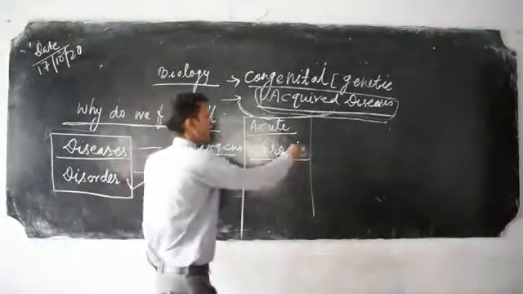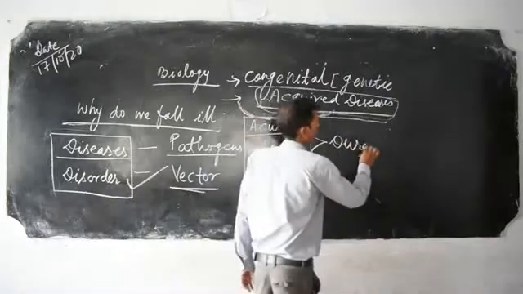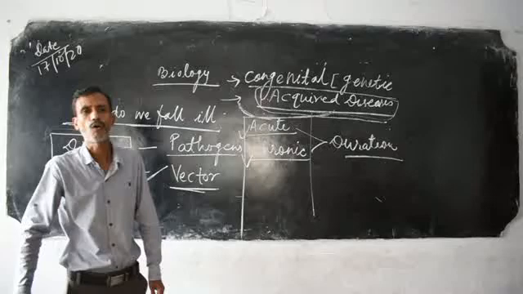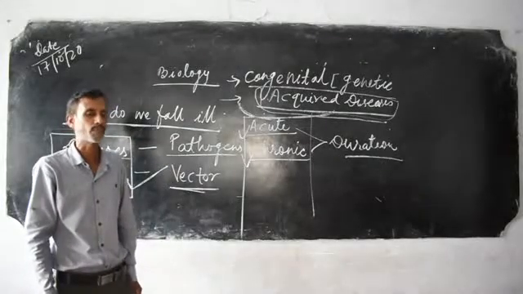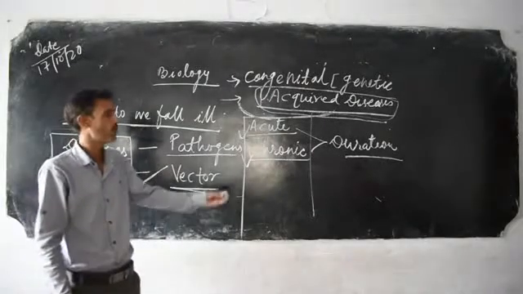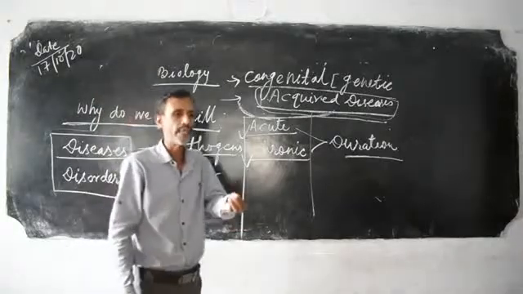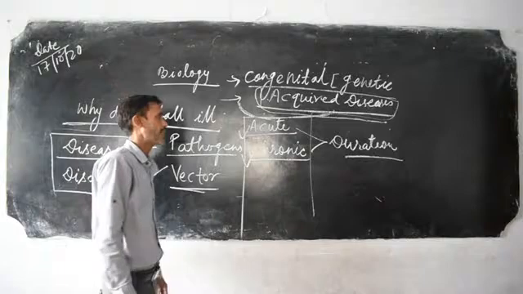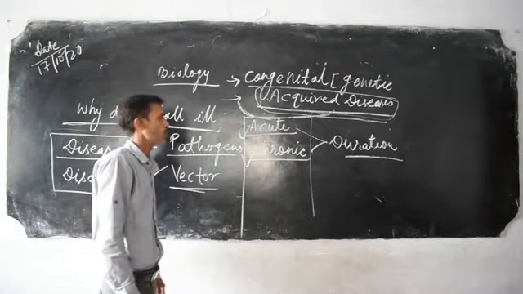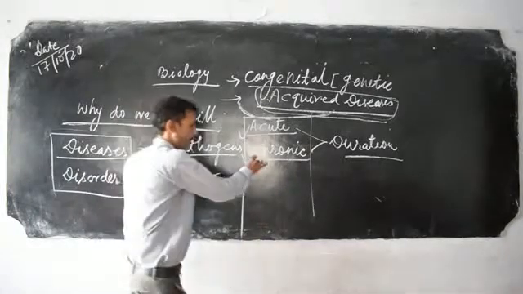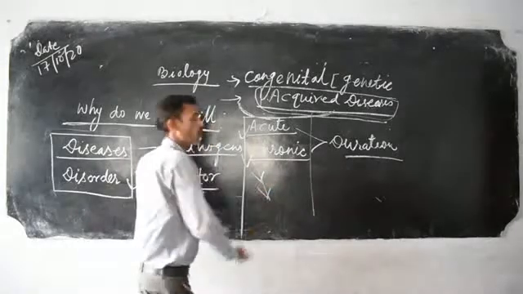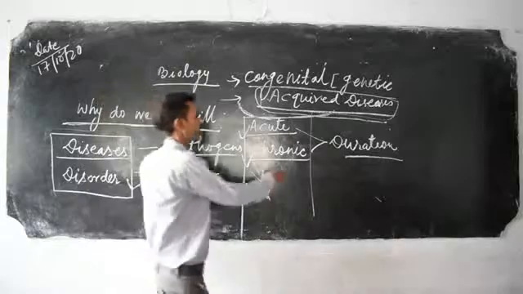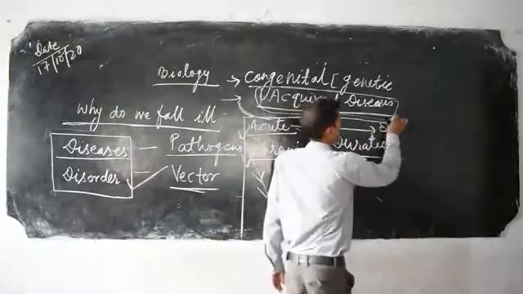Now, on the basis of duration, there are two types of diseases. Acute diseases are obviously short-term diseases. Suppose we have a common cold; within 1, 2, 3 days we may get cured. That type of disease is acute disease. And here our health does not become poor. But chronic diseases are long term.